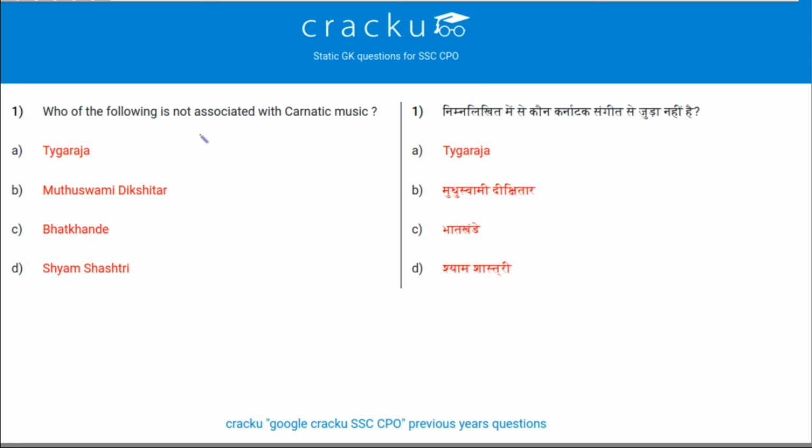Which of the following is not associated with Carnatic music? So we know Tyagaraja, Muthuswami and Shyam Shastri, they are the trinity of Carnatic music. So the one who is not associated is Bhakta Kanda. Next question.